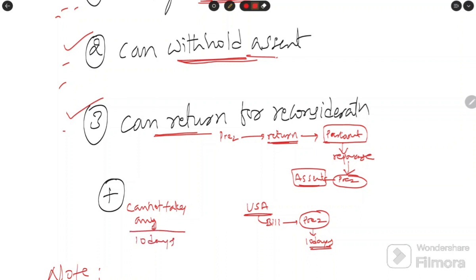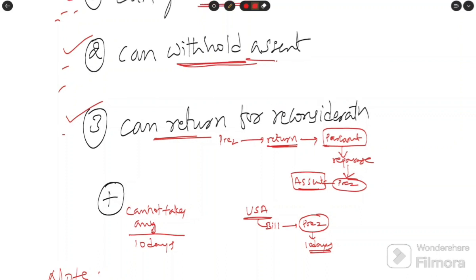That's why the president, without taking any action, sits over the bills for an indefinite time. Does this violate the constitution? No, because the constitution has not mentioned the time limit.